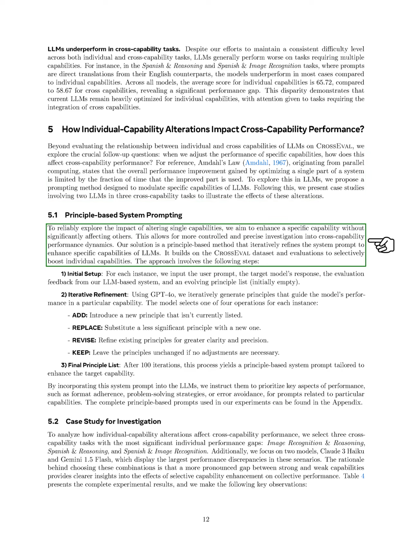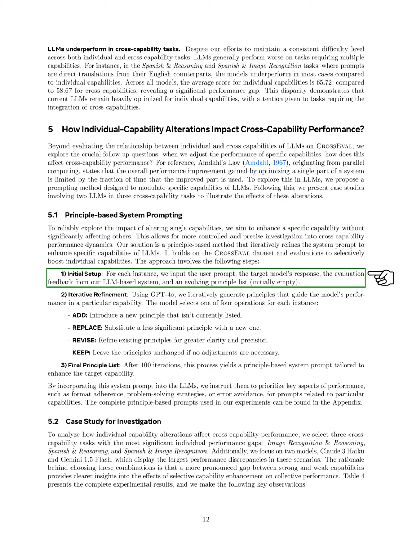We start with user prompts and model responses, then iteratively refine a list of guiding principles. After 100 iterations, we develop a tailored system prompt that instructs the LLMs to focus on key performance aspects for specific capabilities. The complete list of principles used in our experiments is available in the appendix.